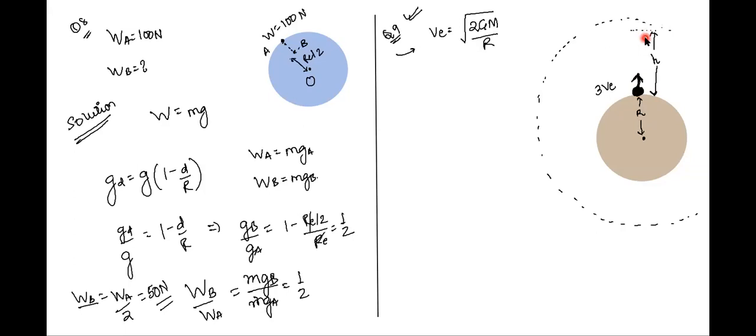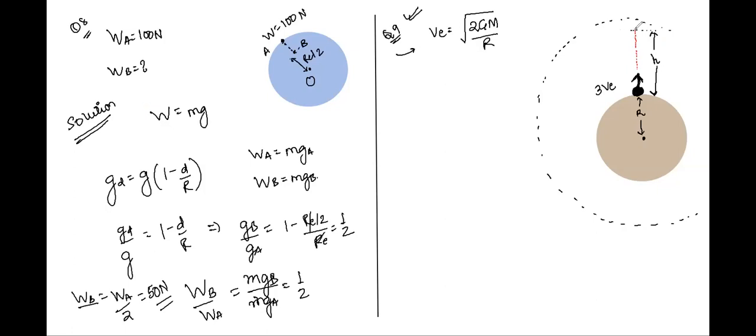What happens at the maximum height? Does the body stop moving? Does it continue moving upwards, or just turn right, turn left, come back? The velocity first reaches 0 and then it goes back to the ground if it had not escaped the gravitational field. Yes. Since it is 3 times VE, we know that it has to definitely escape the gravitational field, right?